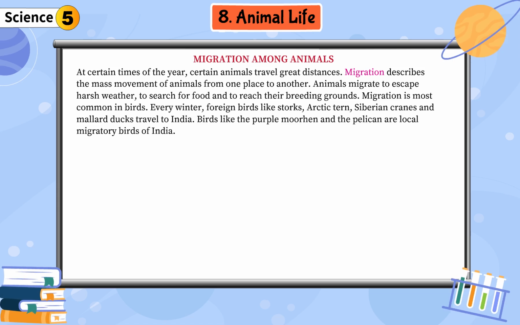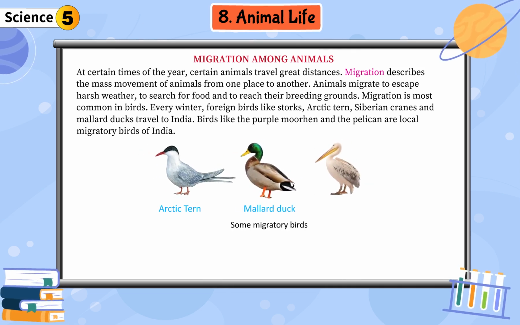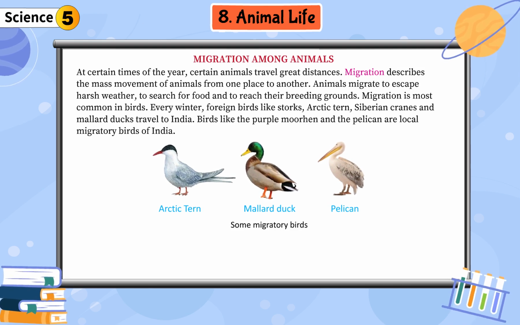Migration describes the mass movement of animals from one place to another. Animals migrate to escape harsh weather, to search for food and to reach their breeding grounds. Migration is most common in birds. Every winter, foreign birds like storks, Arctic tern, Siberian cranes and mallard ducks travel to India. Birds like the purple moorhen and the pelican are local migratory birds of India. Arctic tern, mallard duck, pelican.